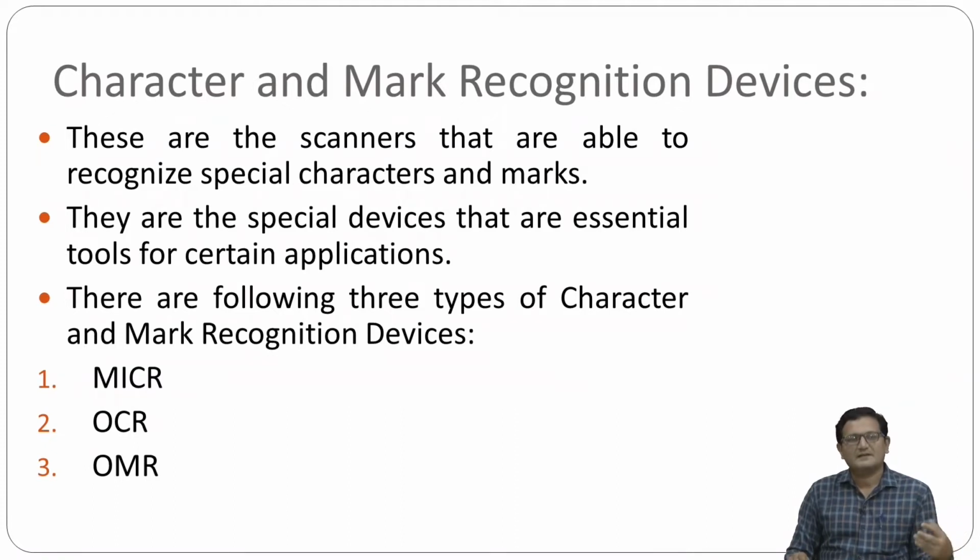Now once the particular shape is captured by the optical scanner, it will be matched with multiple images, and there is software which will recognize that particular shape, right? Whether it is the shape of alphabet A or B or C and so on.